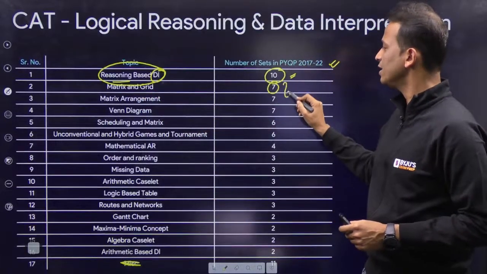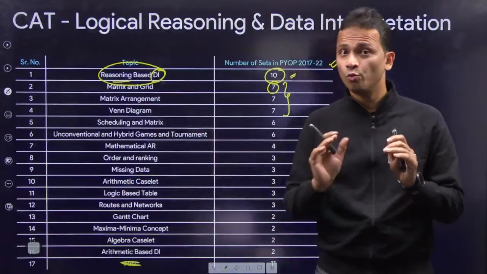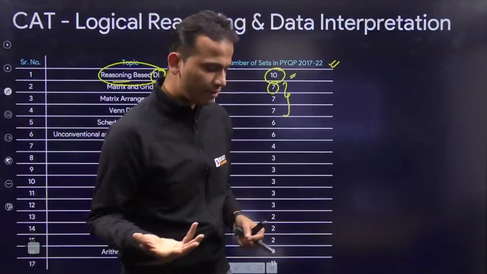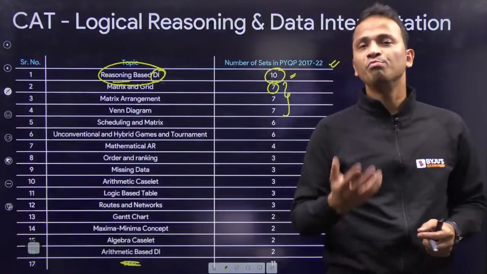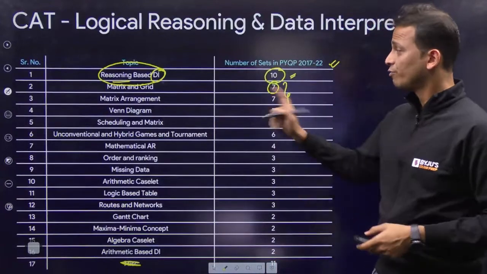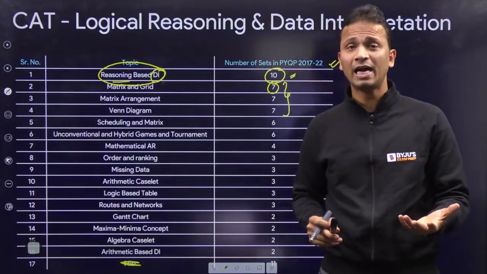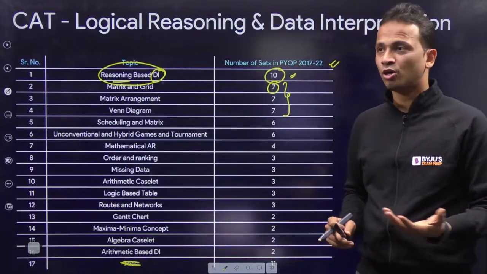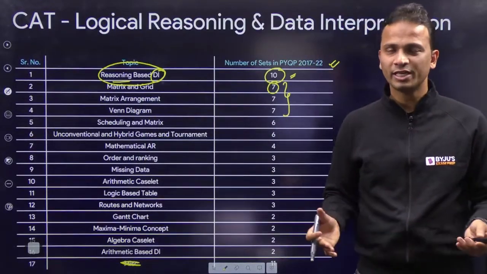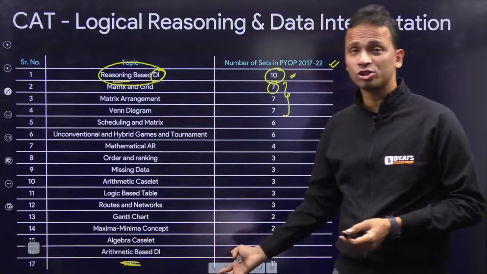If I look at the next 3 areas, matrix and grid, matrix arrangement and Venn diagrams. Venn diagrams can be a 3-set Venn diagram or a 4-set Venn diagram, or the concepts of maxima minima in Venn diagrams. These are some important areas from which 7 sets have appeared in the last 6 years. So yes, we have very high chances of these areas repeating in CAT 2023. We cannot take a chance. We need to prepare for each and every area that we are watching right now.